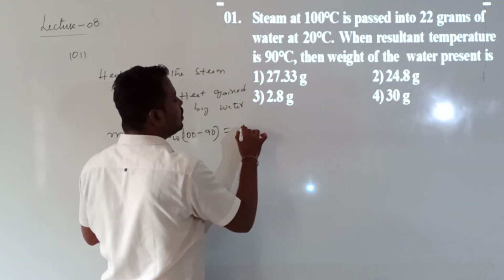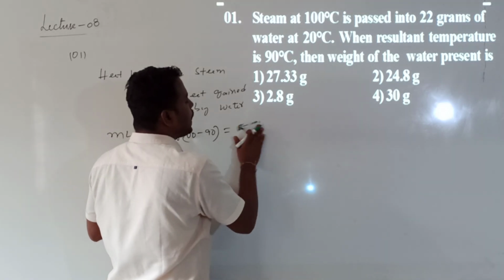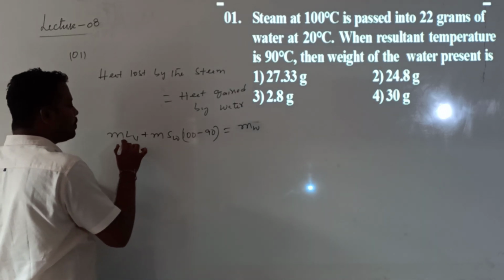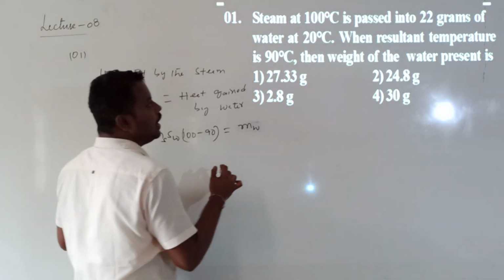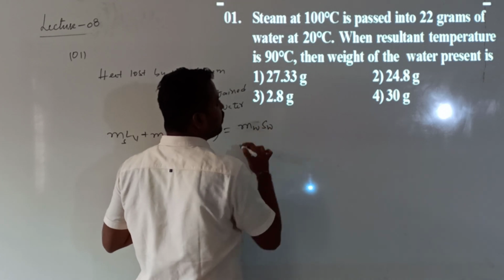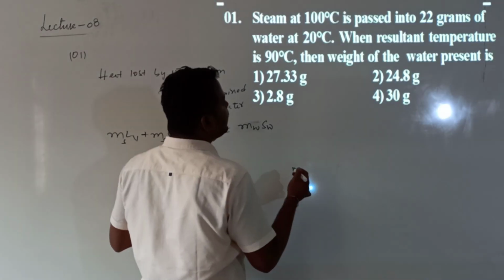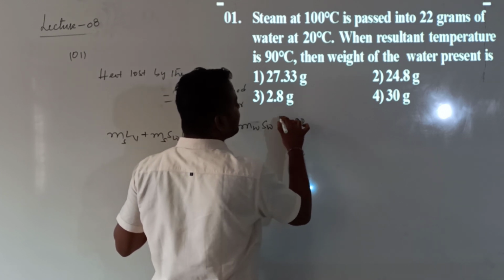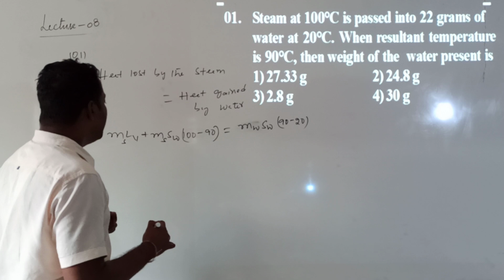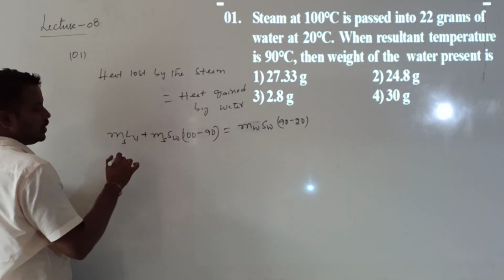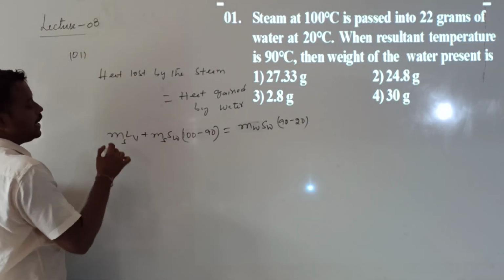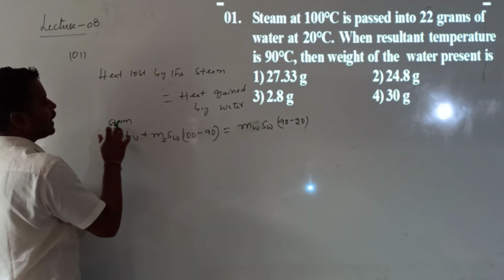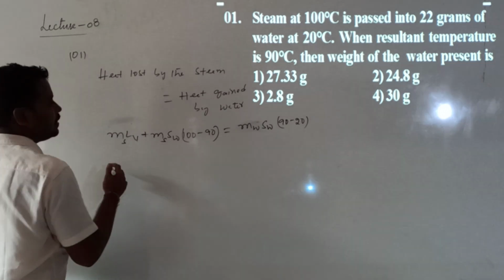Water mass is how much? 22. Or I will write mass of the water, mW. This is the mass of the steam. mW into specific heat of water into rise in temperature. Its final temperature is 90. Initial temperature is 20. So can I write that? Tell me what I will get now. Can I substitute up here first? This is of steam now, heat lost by steam by converting into water. So what is the process I will write?